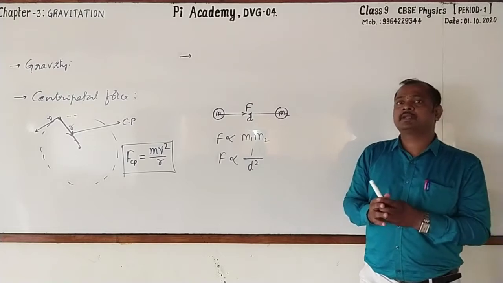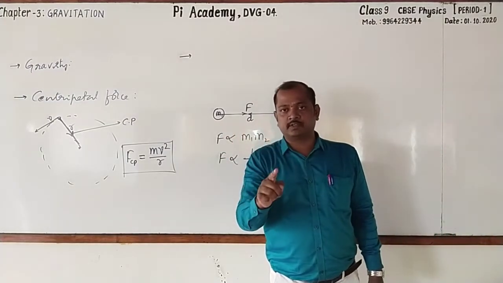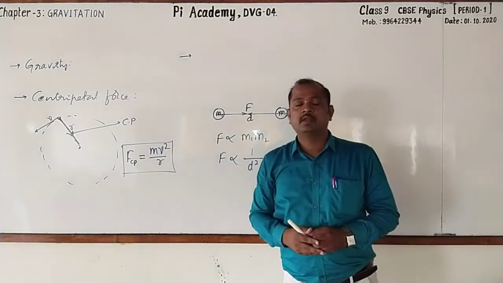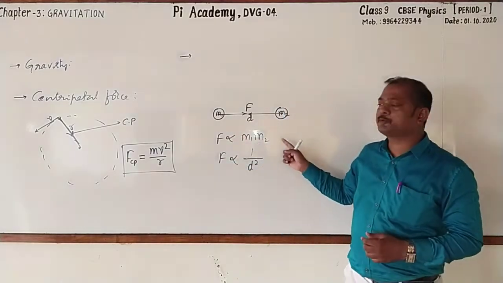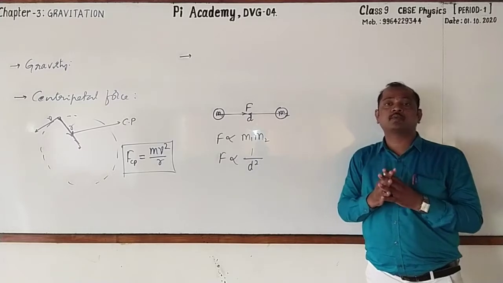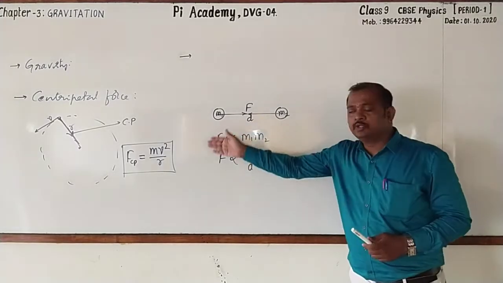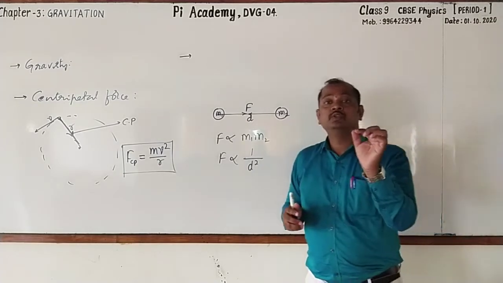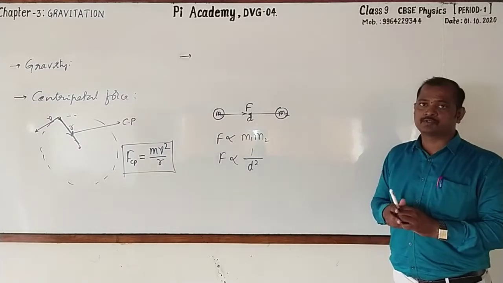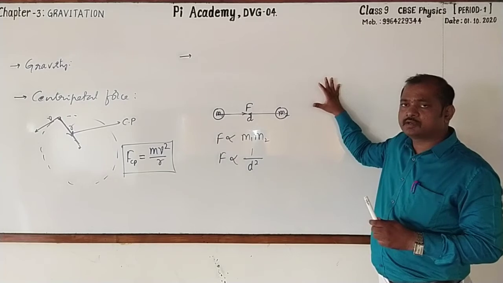Followed? Once I make the statement, the universal law of gravitation states that every particle in the universe attracts every other particle with a force which is directly proportional to the product of their masses and inversely proportional to the square of distance between them. Using the universal law of gravitation, we can derive the formula to find out gravitational force. Just for explanation purpose, I am writing it roughly.